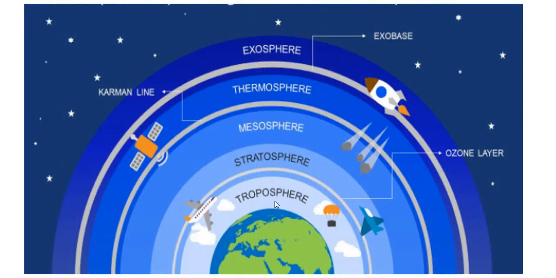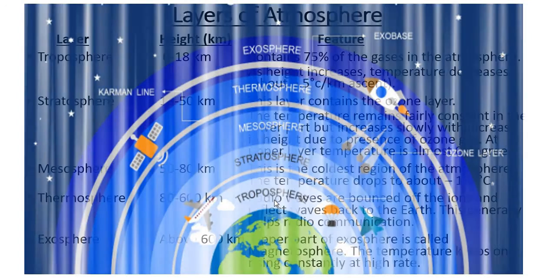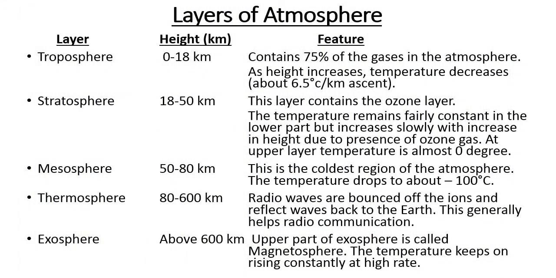Temperature decreases with height. This is due to the fact that the density of air decreases with height and so the heat absorbed is less. It contains more than 90% of the gases in the atmosphere. Since most of the water vapor forms clouds in this layer, all weather changes occur in the troposphere.